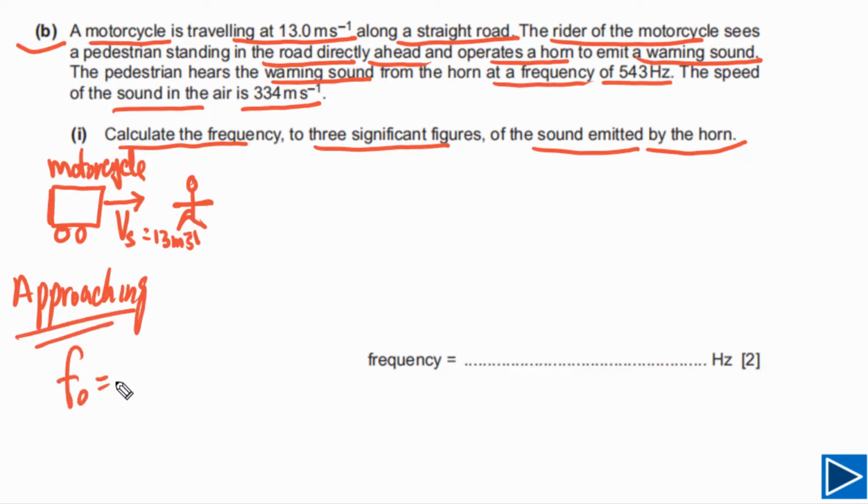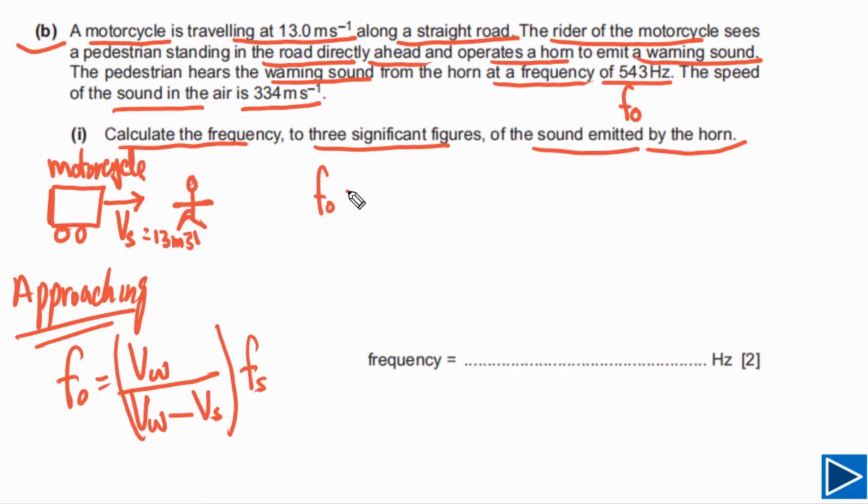In this case the source is approaching, so we have to use the Doppler effect formula for an approaching source. The observed frequency will be equal to the speed of the wave in that medium divided by the speed of the wave, minus the speed of the source. In this case the source is approaching, so it has to be negative because the observed frequency has to be greater than the frequency of the source. This frequency is the observed frequency because this is the warning sound heard by the person. We have to find Fs. So we can plug in values here now. Again, this is the observed frequency.